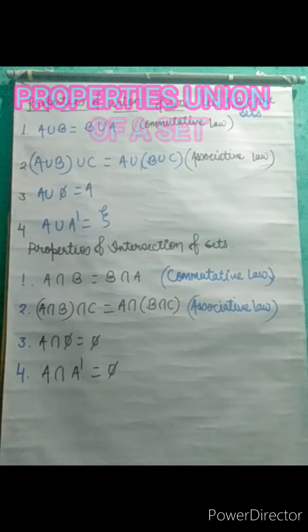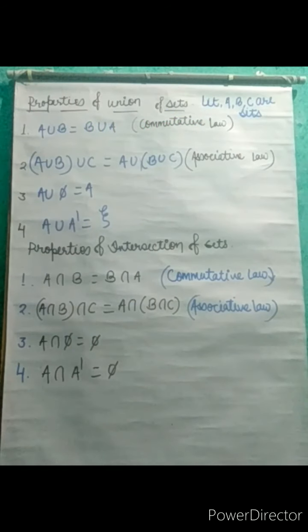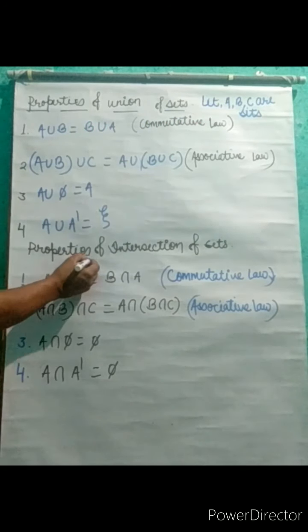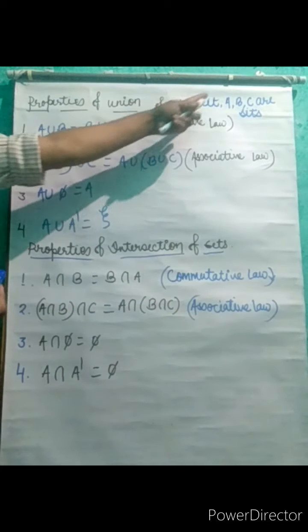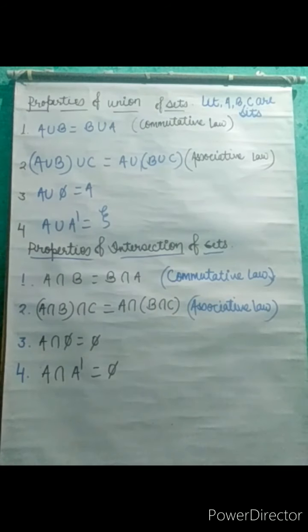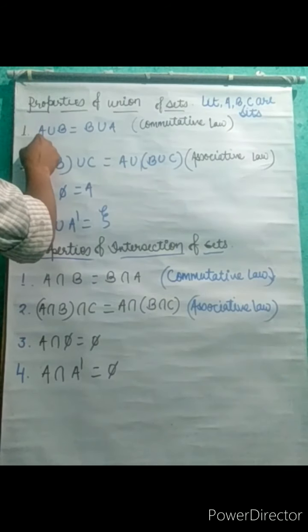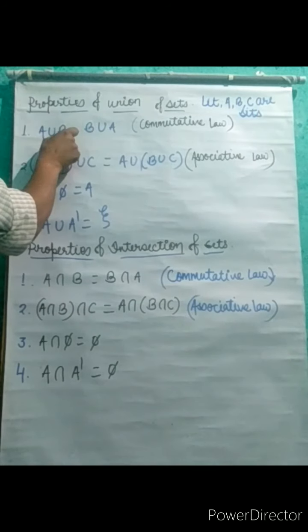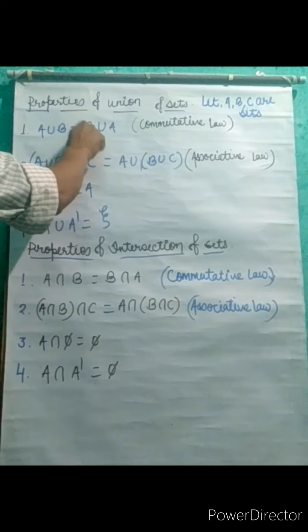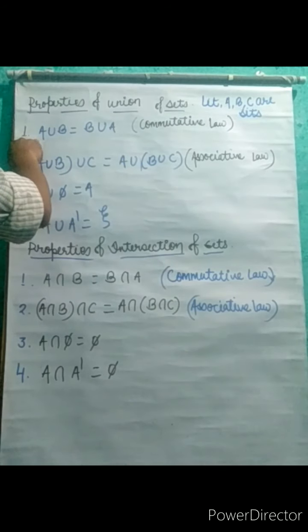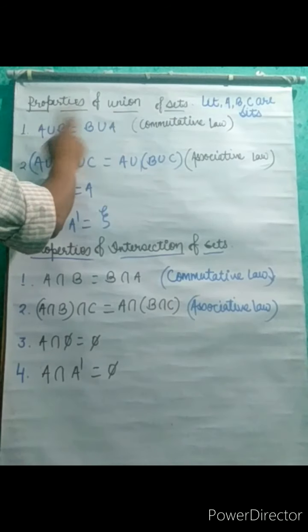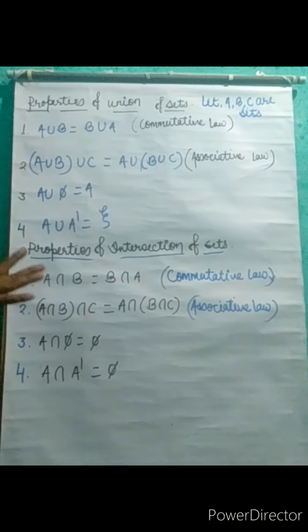Now finally, see the properties of union of sets and the properties of intersection of sets. So first of all, let A, B, C be sets. If you are going to find the union of A and B, A union B will be equal to B union A. Whether you find A union B or B union A, the result on both sides will come the same. It means it is the commutative law.